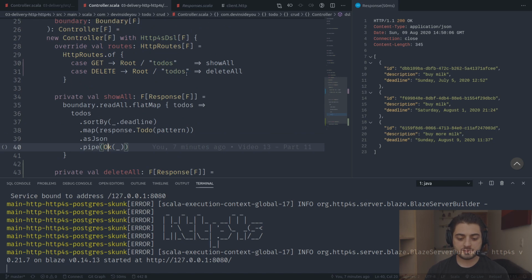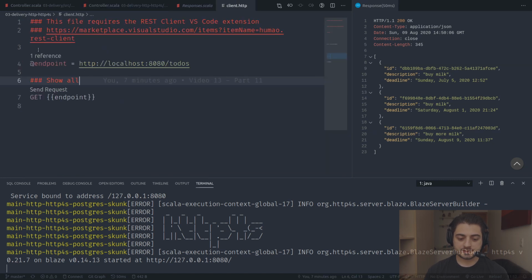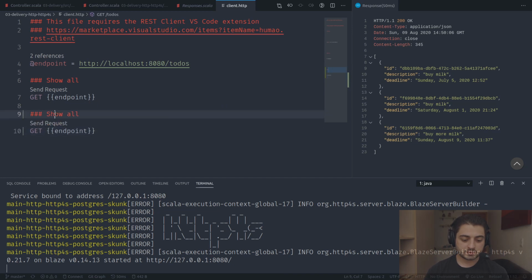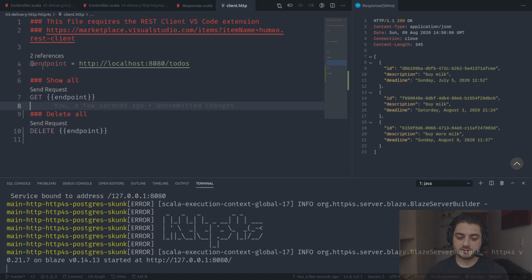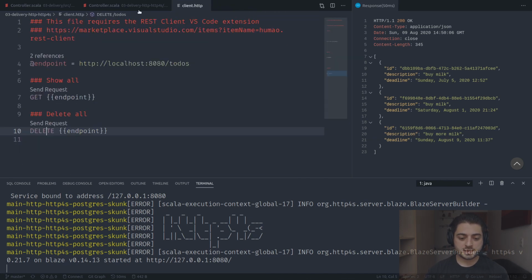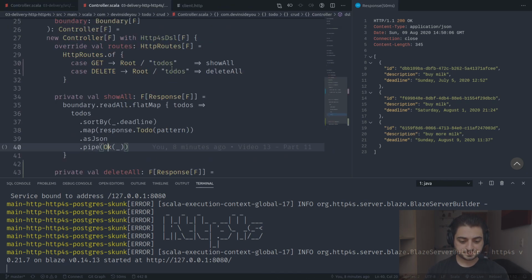Now, first of all, we have a bit of a repetition over here, right? All of the requests go to the to do. So if you go over here, this delete all is going to look like this: delete all, and we're going to have delete. But it's going to be the same endpoint, right? HTTP allows us to reuse the endpoint and just change the HTTP verbs.